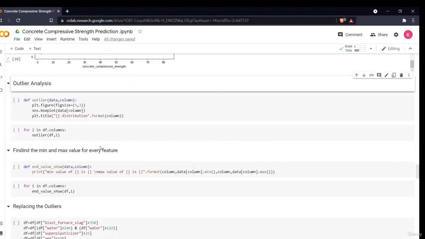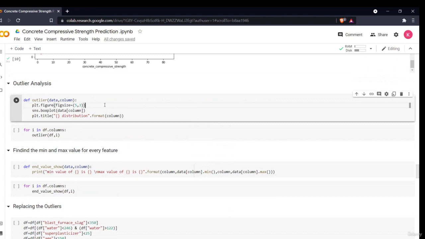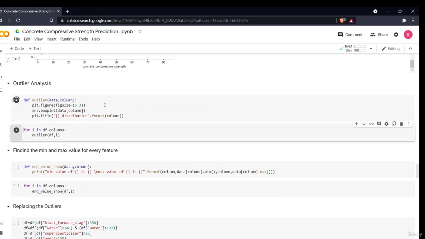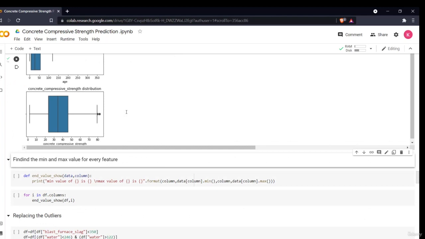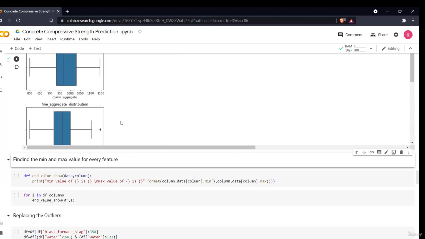So now the next thing we'll be doing is some outlier analysis. Every dataset can have outliers, right? So we'll see what the outliers are for this. For that, I've defined a function called outlier. I'm passing my data and then my column. I'm saying plot a figure, I've given a size, then plot a box plot for it. It is a very simple function. I'm just iterating over different columns and plotting my box plot for all of these.